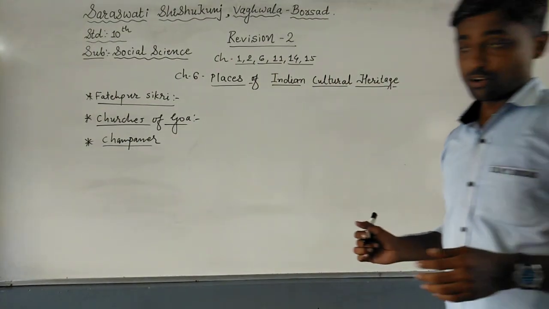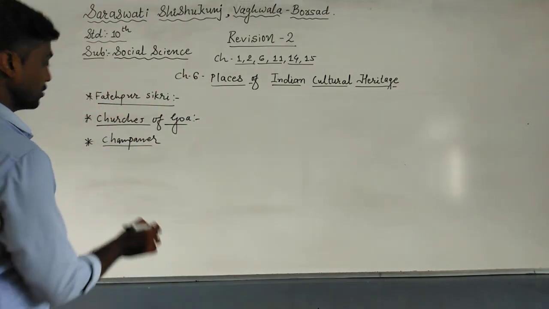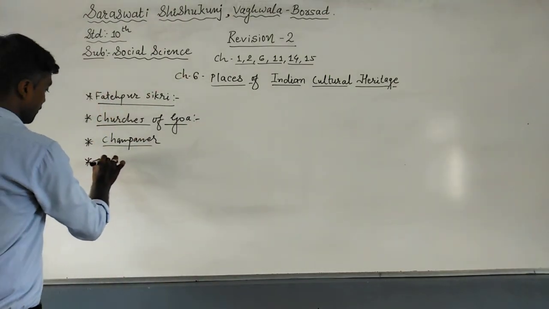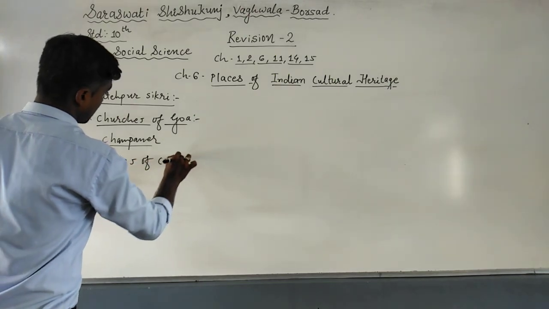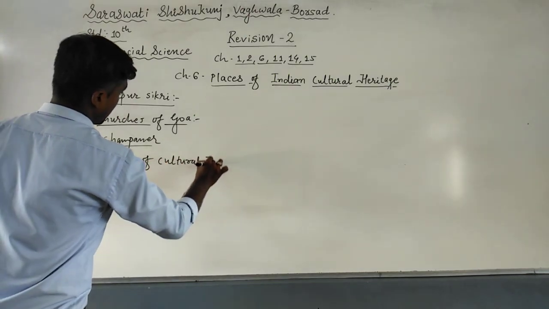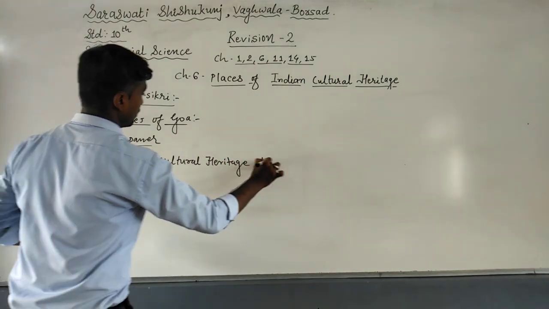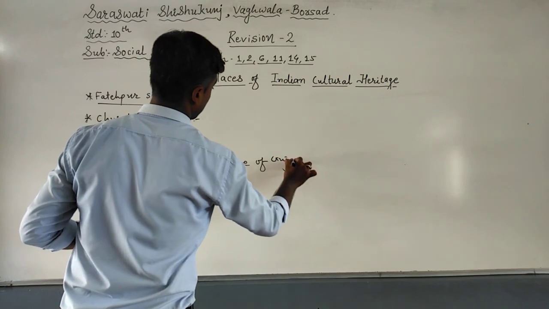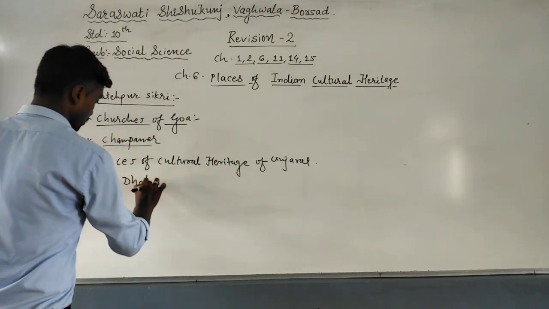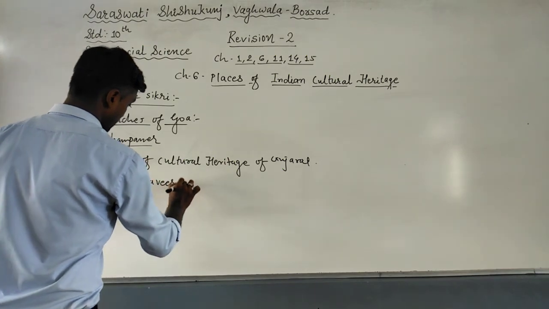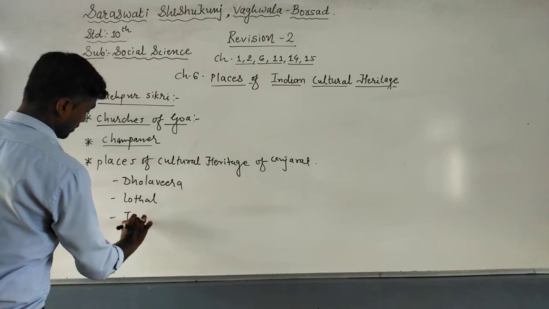Up to here we have talked about the palaces of India. Now we'll talk about the places of cultural heritage of Gujarat. In that we'll talk about Dholavira, Lothal and Junagadh.